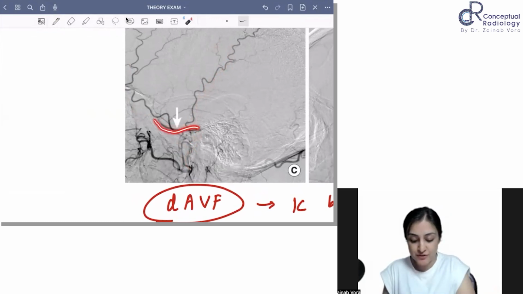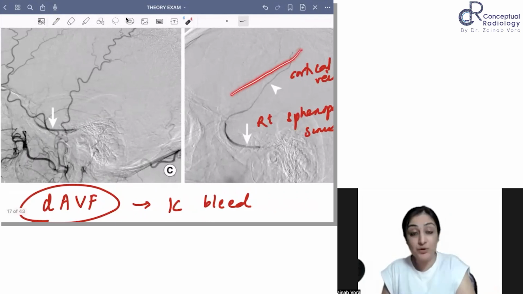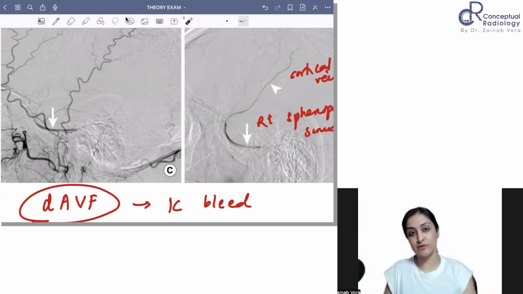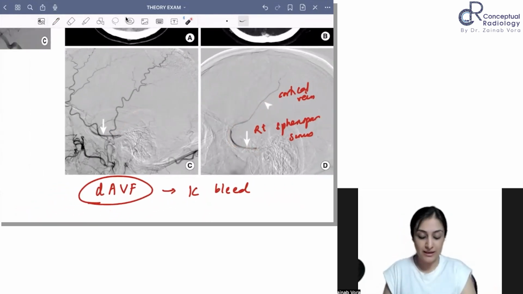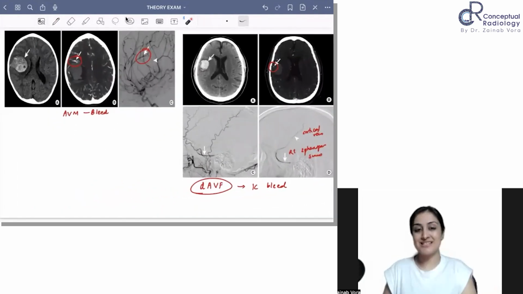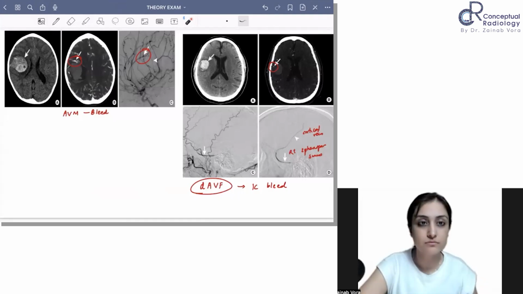So on the basis of the anatomy, we can see that probably there is a connection here. And then on a delayed run, right? Once the artery is done, on a delayed run you will now appreciate that this is the cortical vein. Okay, so it's always on a loop that you will appreciate, but based on the course, we can appreciate as well. Okay, so this is a dural AV fistula. Do you know a staging system for dural AV fistula?